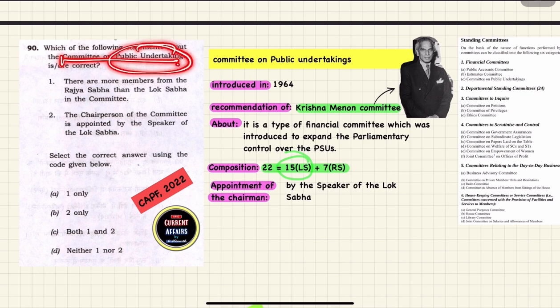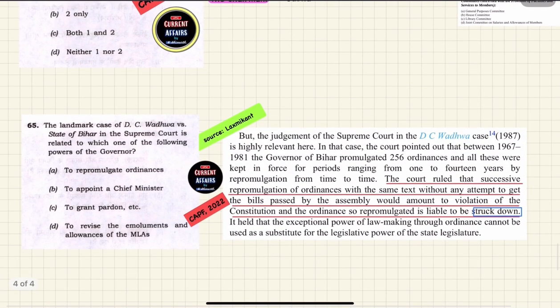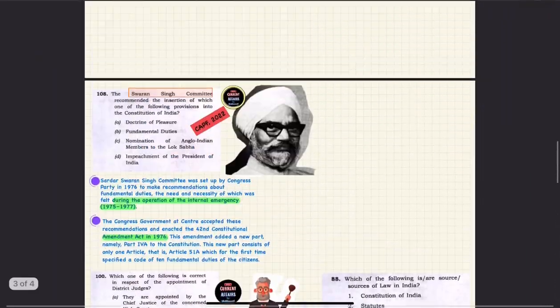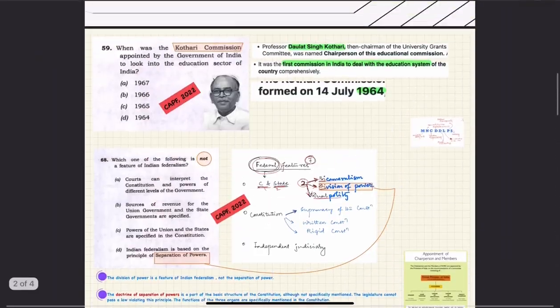What does this phrase remind you of? Public sector undertaking. So this committee is the Committee on Public Undertakings. And the last question is about a Supreme Court case, DC Wadhwa versus State of Bihar, and it is asking what this case is related to. So let's discuss from the first question, a factual question.